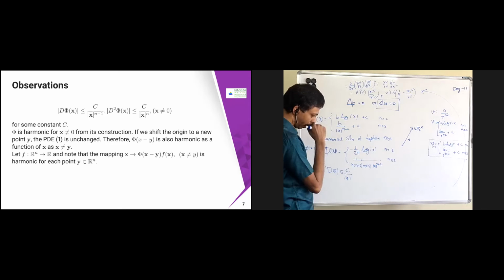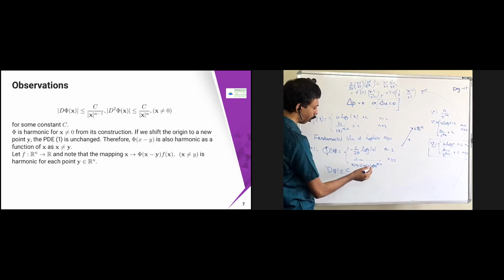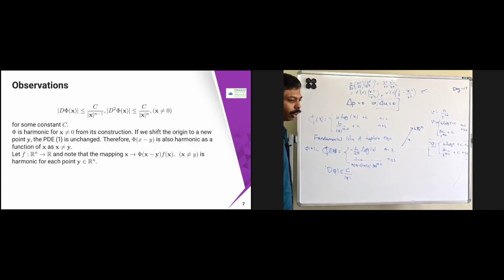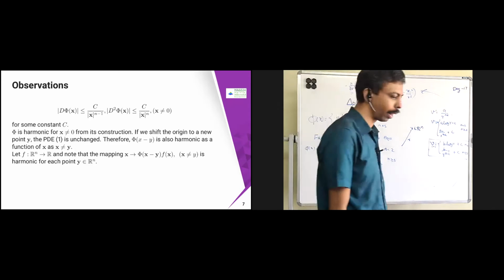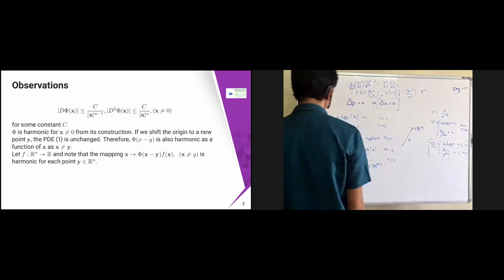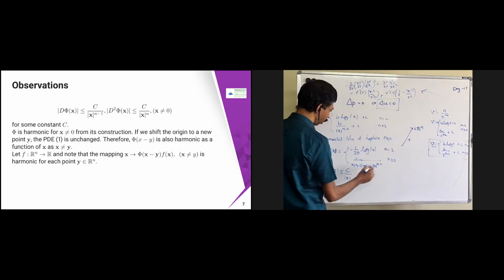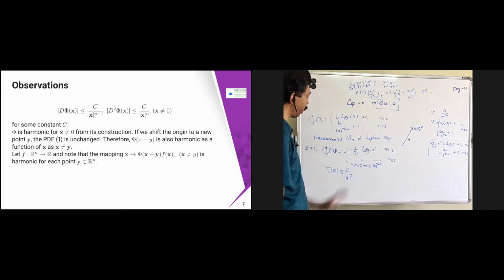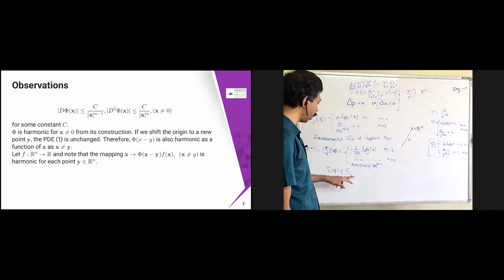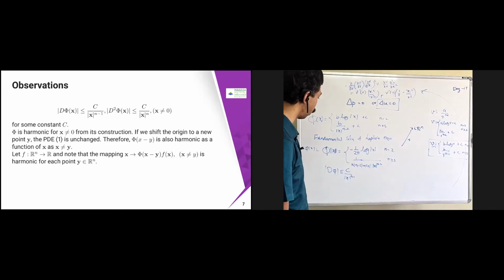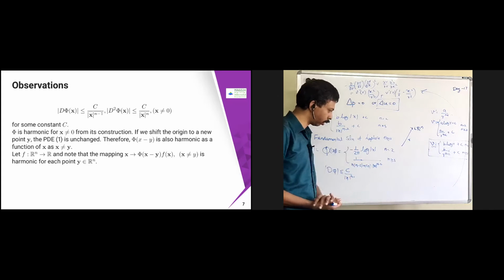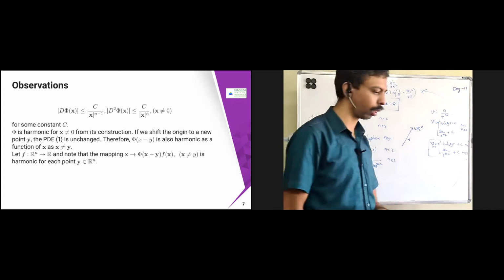In the case of n greater than or equal to 3, you are going to get something like x power n minus 1. So I'm writing in general x power n minus 1. In both cases it will be satisfied, because here 1 by x will come, and here 1 by x power n minus 1 will come for n greater than or equal to 3. Some constant is going to come, and this constant depends on n. For different n, different cases will come.